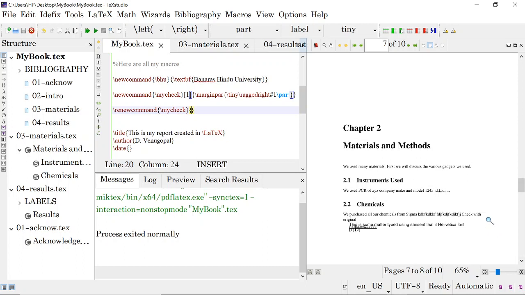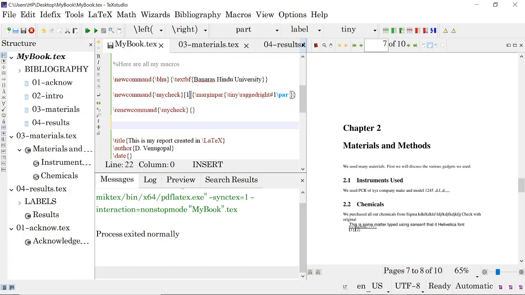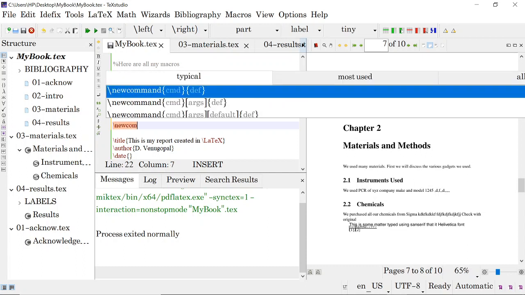See, everything is taken out. Now you can simply print it and give it to your supervisor to check. Like this, you can do other things too. You don't want to write all these things several times, so I am creating another new command.